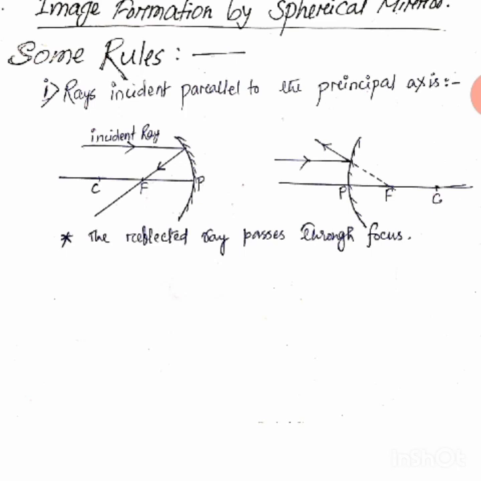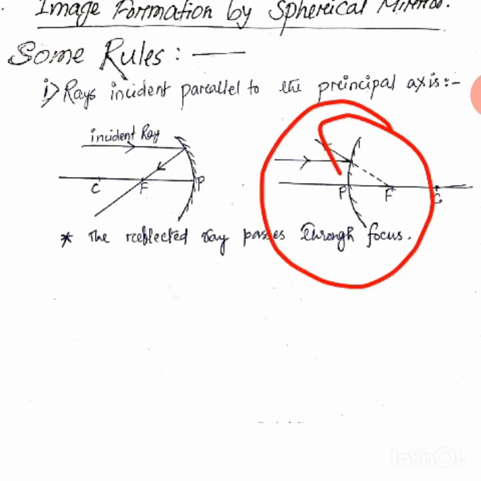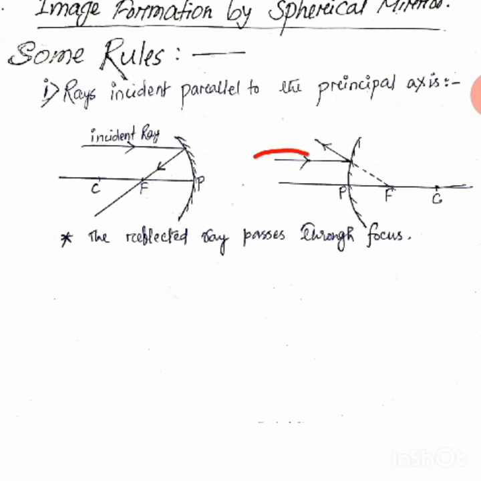Similarly here also you see, the ray of light is passing parallel to the principal axis. This is the principal axis because it is connecting P and C. Any ray that is parallel to the principal axis should pass through focus, but here it cannot pass through focus. So it will reflect such that it appears to come from focus. You have to give a dotted line behind the mirror. You remember this: anything you draw behind the mirror, except the principal axis, you have to draw as a dotted line.